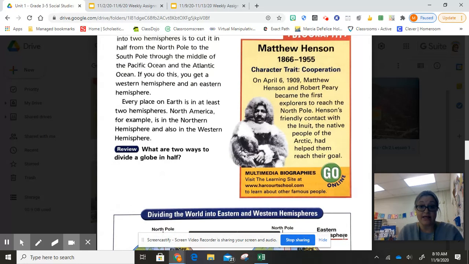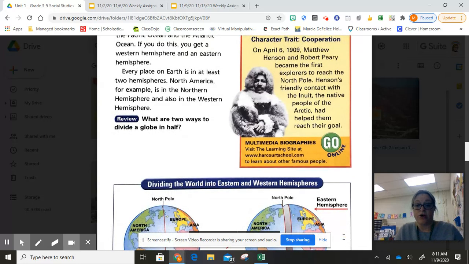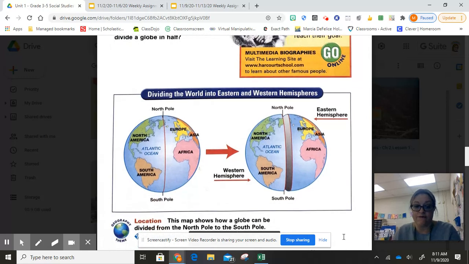And we'll take a look at that there at the bottom. Every place on Earth is in at least 2 hemispheres. North America, for example, where we live, is in the Northern Hemisphere and also in the Western Hemisphere. Okay? So I'm going to go down here. I'll go back up so we can read that biography. But let's take a look at this graphic source again. Kind of looks like the one we just looked at, but the information is different.